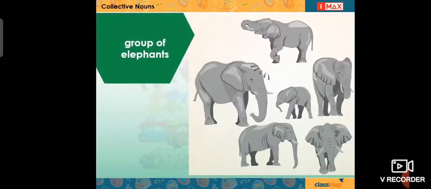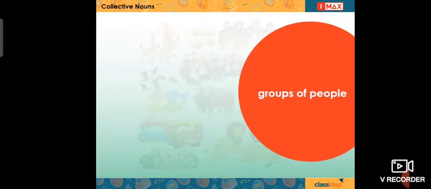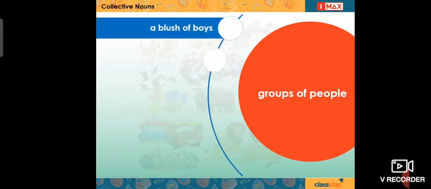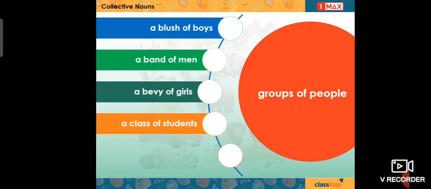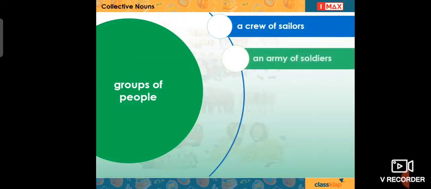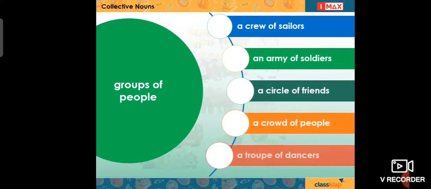Similarly, a group of elephants is called a herd of elephants, a memory of elephants, and also a parade of elephants. So far, we have seen what groups of animals are called. Let us now see what different groups of people are called. A blush of boys, a band of men, a bevy of girls, a class of students, a gang of thieves, a crew of sailors, an army of soldiers, a circle of friends, a crowd of people, a troop of dancers.